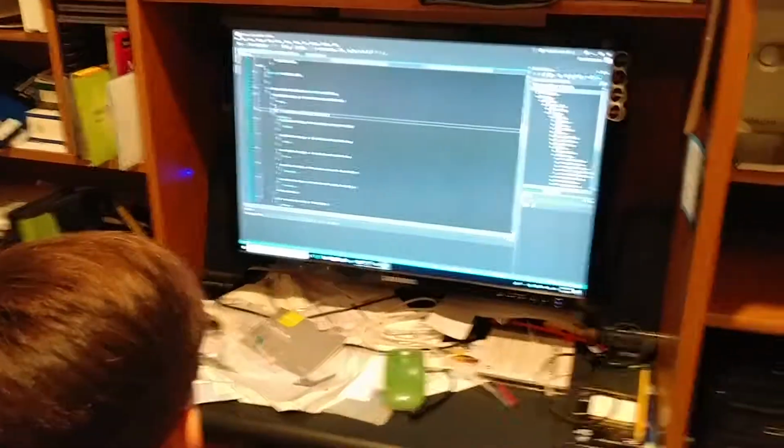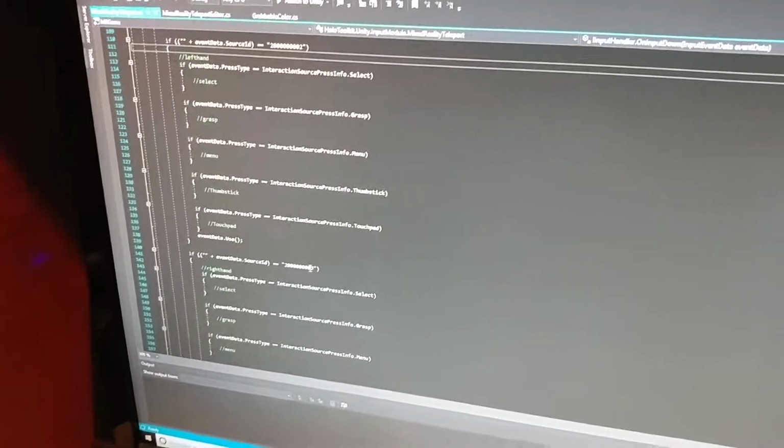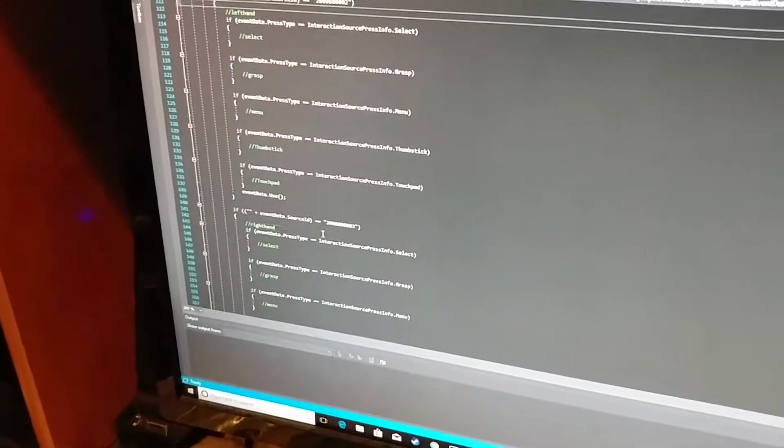If the event data dot source ID is equal to a certain number, then that means it's always the left hand. But if it's equal to the other number, then that means it's the right hand.